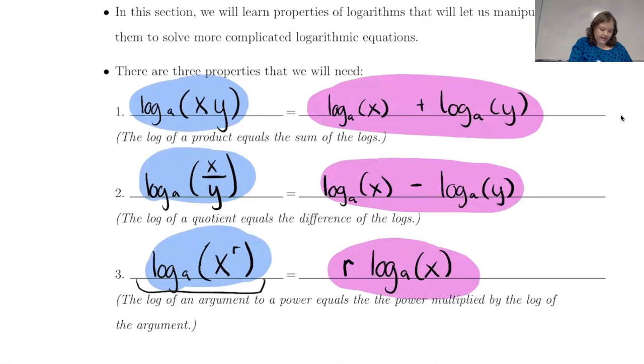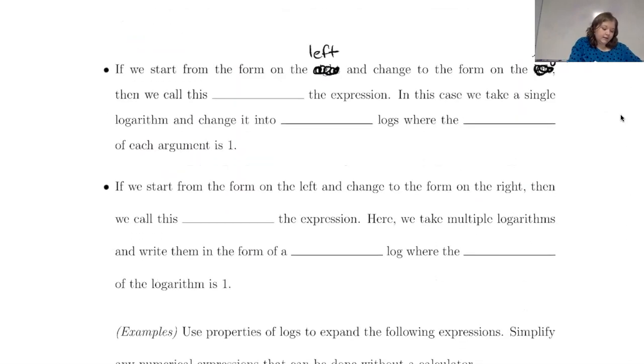And in this one, it comes out as a coefficient. So instead of having everything on the inside of the log, you have something on the outside here. So we call that expanding